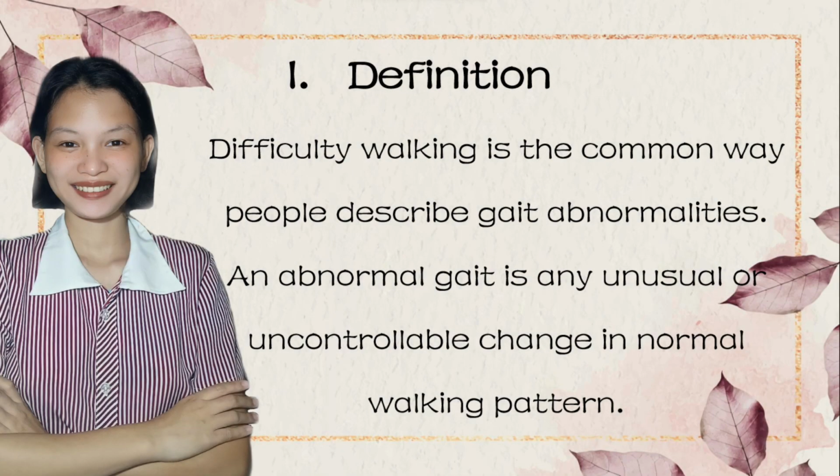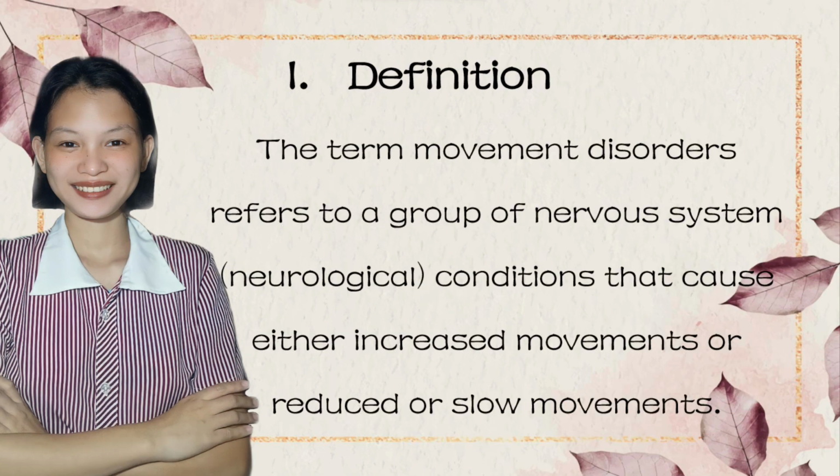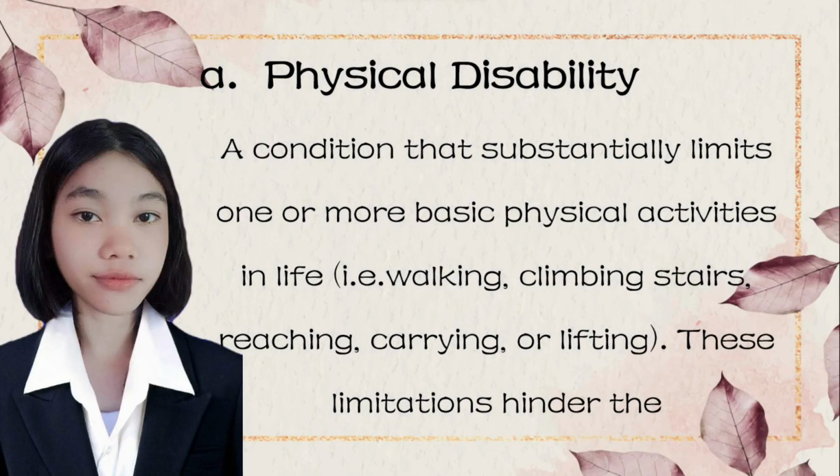Difficulty walking is the common way people describe gait abnormalities. An abnormal gait is any unusual or uncontrollable change in normal walking pattern. While the term movement disorders refers to a group of nervous system neurological conditions that cause either increased movements or reduced or slow movements. Physical disability, a condition that substantially limits one or more basic physical activities in life.